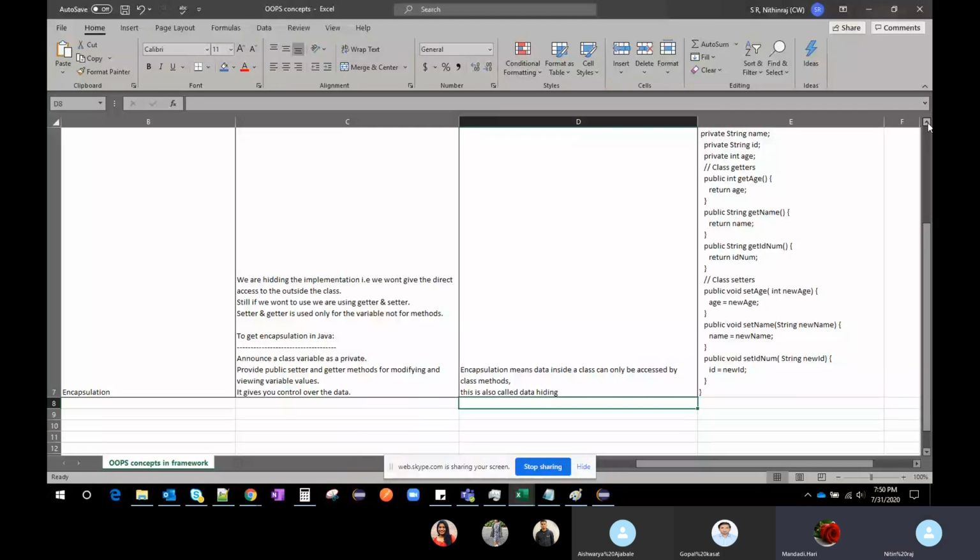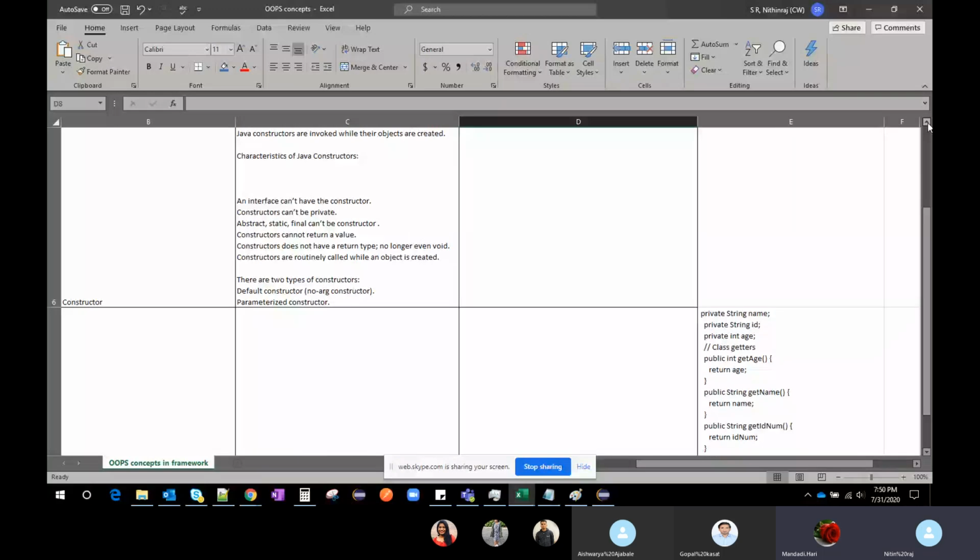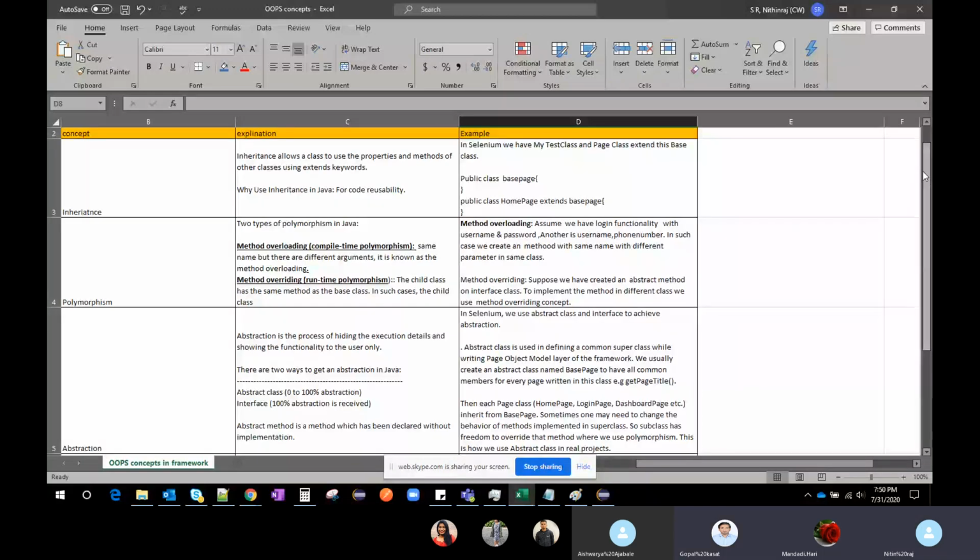Okay. Clear? Yes. Nitin, in real time, when will the interface come into the picture? Interface. Actually, we won't use it much, but when it comes into the picture, suppose you go to the agile methodology. First you are in sprint one, and we don't know what sprint two will bring, right? New functionality. What are the new methods that will come?